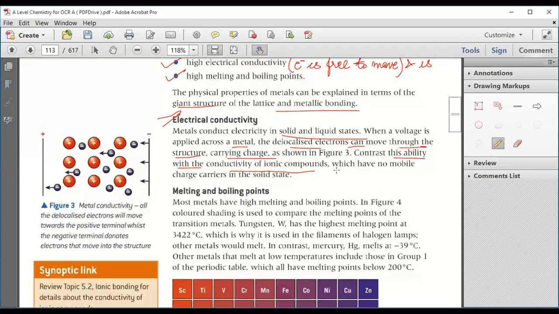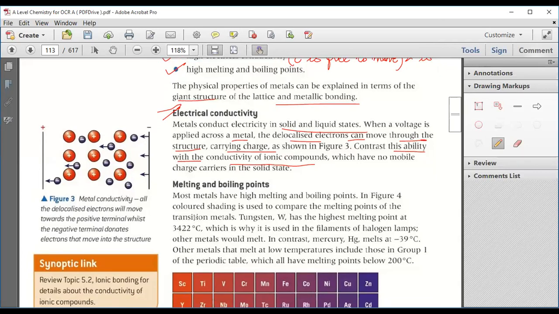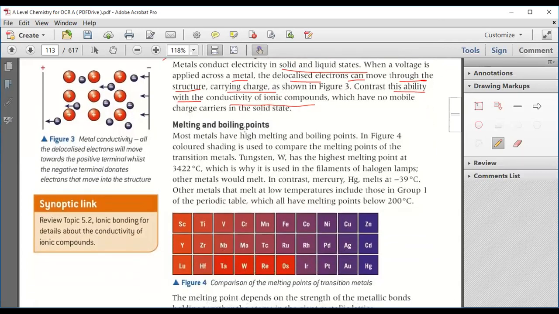Is that clear, Manya? Am I audible? Now do you want to do this topic also? Shall we finish this one? Yeah, we have time now. We will finish this also.